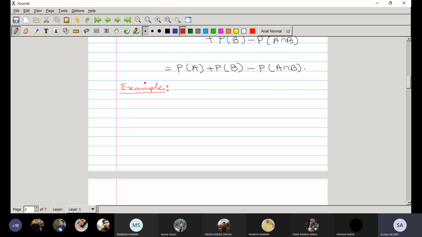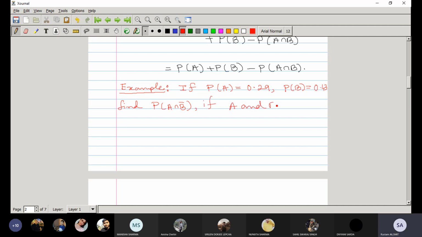If the probability of A is given to be 0.29, and the probability of B is equal to 0.43, find the probability of A intersection B complement,